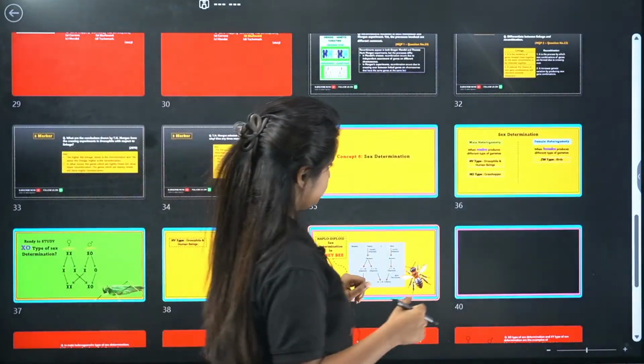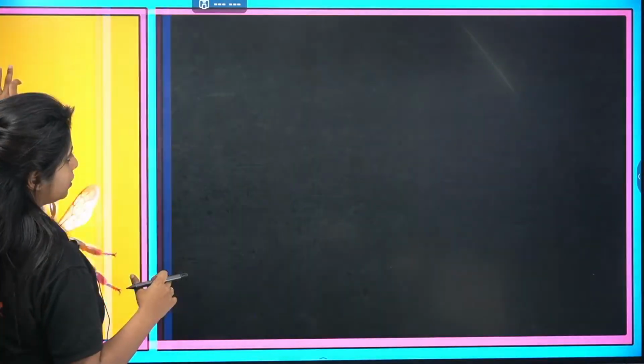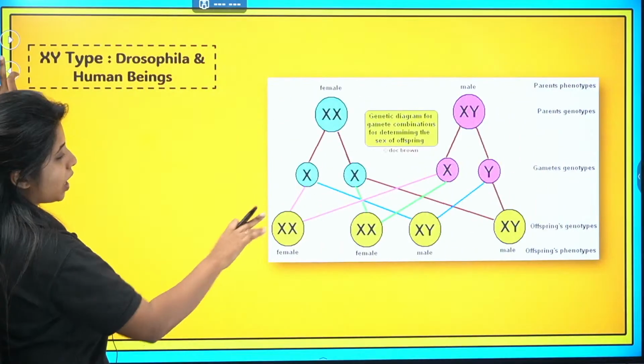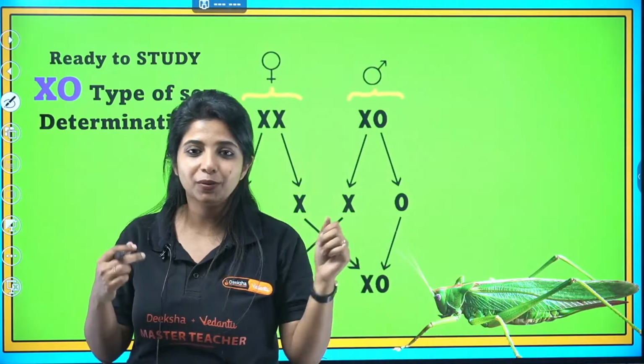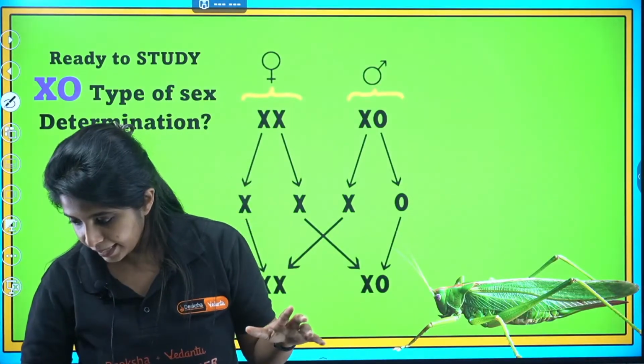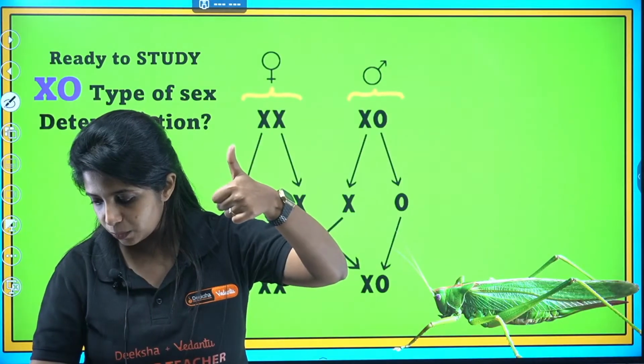So where do I make it? If you don't mind, can I just remove it, because anyway you have it over here. You have all of them over here. If you don't mind, can I just erase it off? Because otherwise I will need a new slide. I cannot add a new slide right now. If it's okay, can you give me a thumbs up if I can just erase that one?